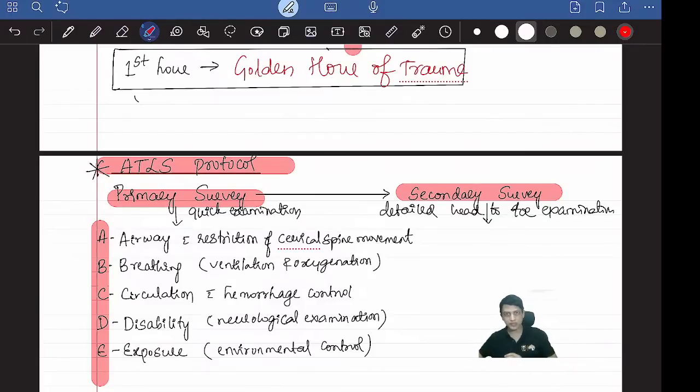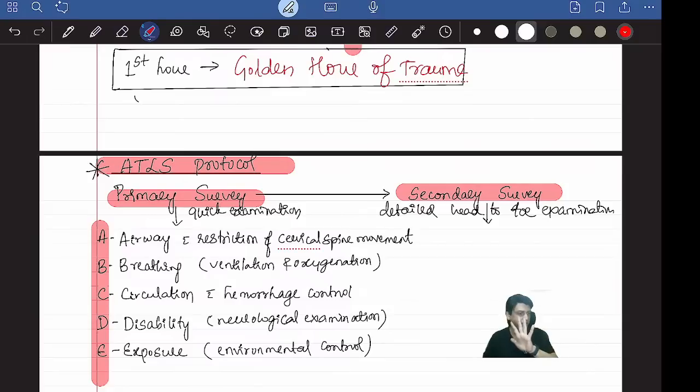Only after the primary survey do you go to the secondary survey, the detailed head-to-toe examination where you check everything. In the primary survey you check only five things: A, B, C, D, E: airway, breathing, circulation, disability, and exposure.